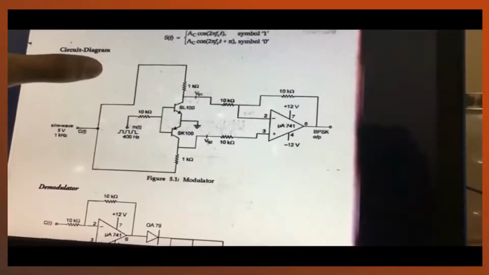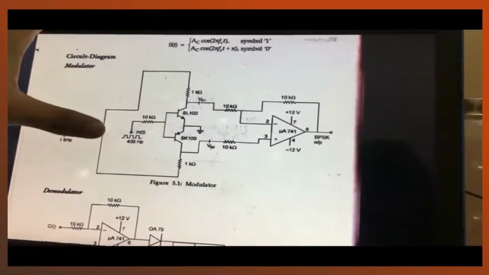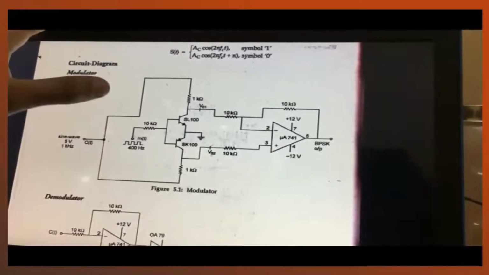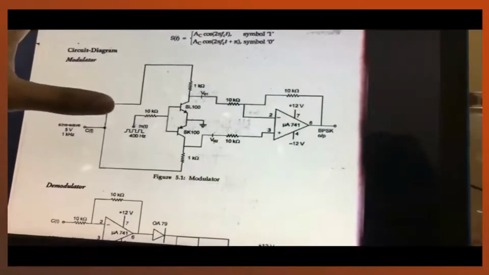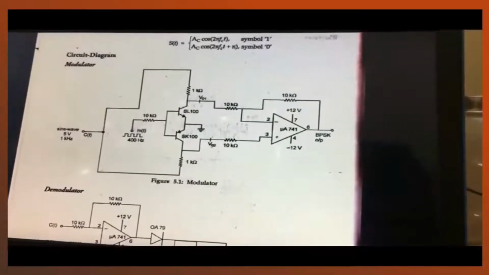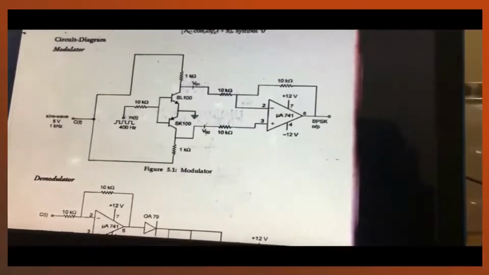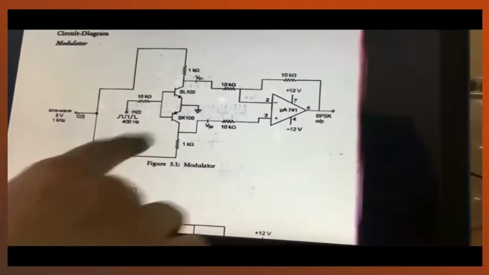resistor, so that the current can be modified, and then a message signal is given here, which is a square wave of 400 hertz. As you can see, the frequency of the message signal is much less than the carrier signal, and the amplitude also differs. So now we move on to the circuit.